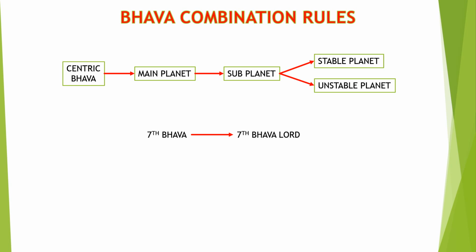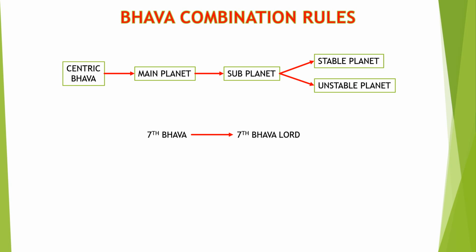We should not think that whichever bhava does not have any planet in combination will not work or not be beneficial to that person. In many horoscopes we have seen this happening. So if there is no planet in the combination of the Bhava, then the Bhava Lord will operate or control the Bhava as the main planet.